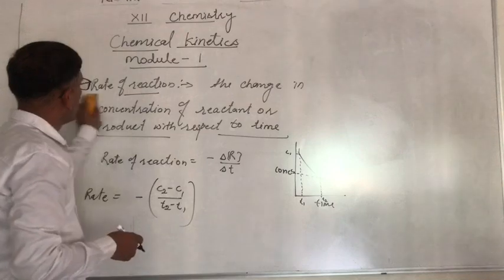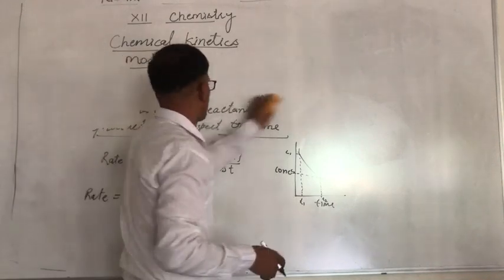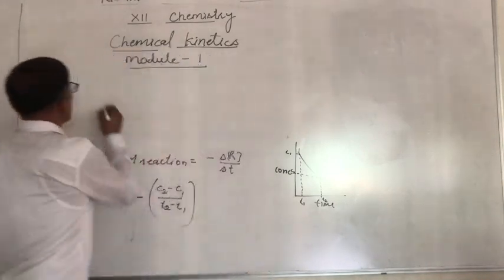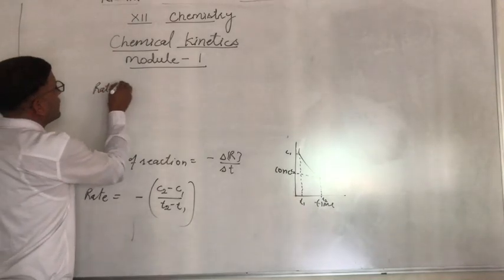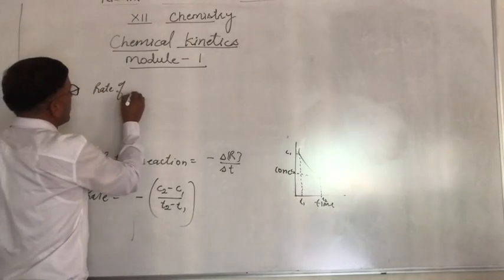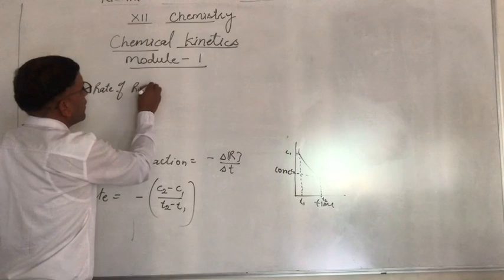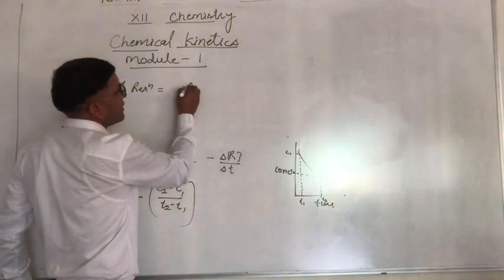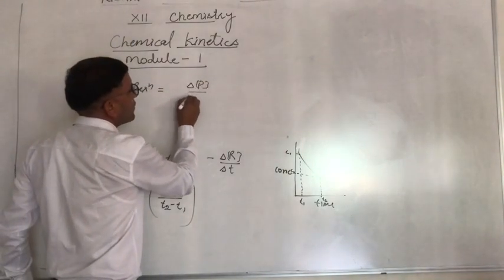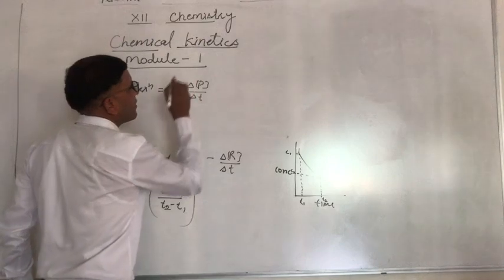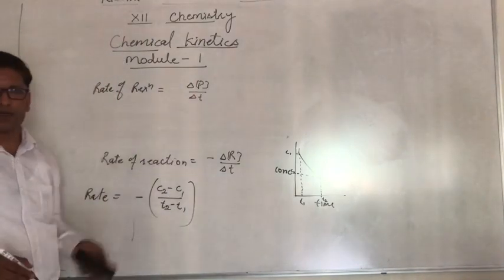Next is the rate of appearance of the product. Rate of reaction is also equal to delta P upon delta T, where P is the product.